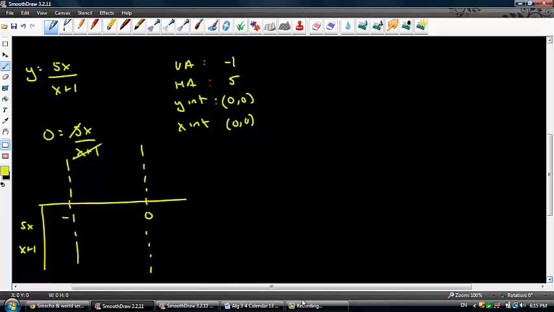So what we've got is, when we put in a big negative number with 5x, we get a negative. We get a negative here. In between negative 1 and 0, let's say negative 1/2, I'm going to end up with a negative here and a positive here. Beyond that, it's going to be double positive. So my final intervals are positive, negative, positive.